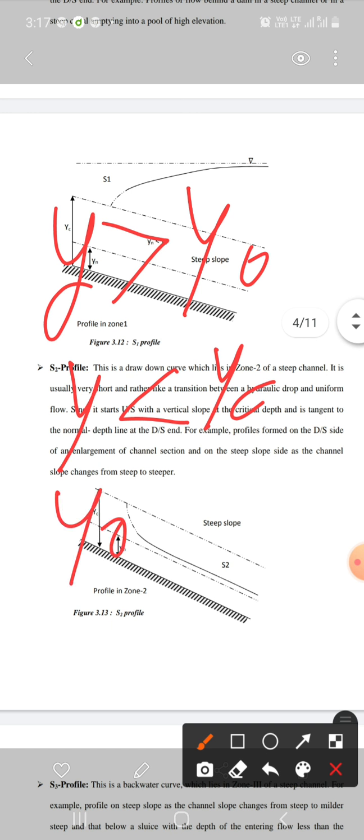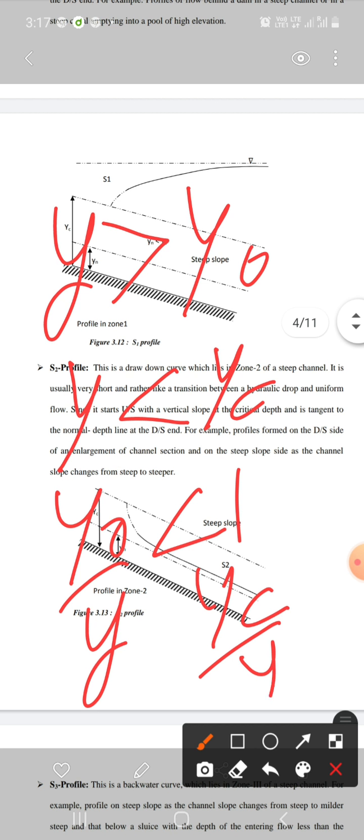So y naught upon y, since y is greater than y naught, will be less than 1. And yc over y will be greater than 1, since y is less than yc.